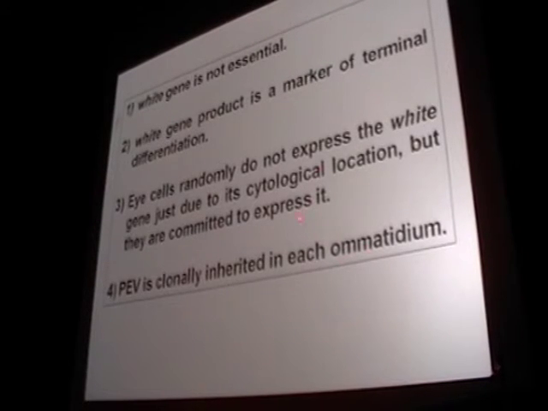Okay, for me it's perfect because the white gene is not an essential gene. The white gene product is a marker of terminal differentiation. Cells randomly do not express it, but the cells are committed to express. There are no cross products. And PEV is clonally inherited in each ommatidium from the first cell.